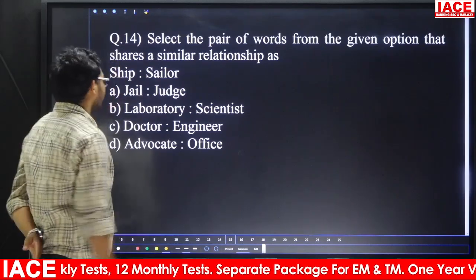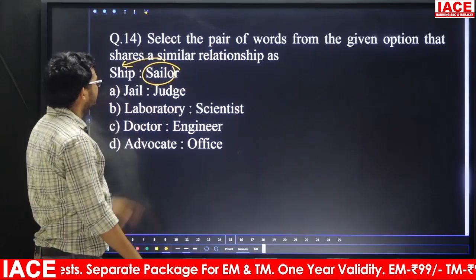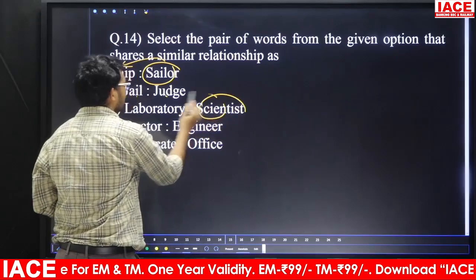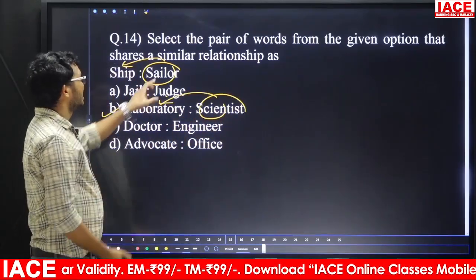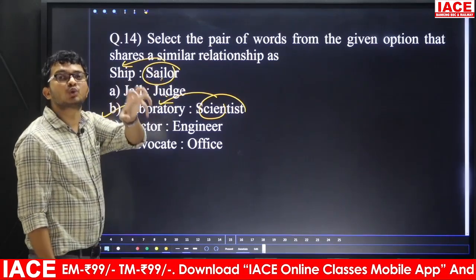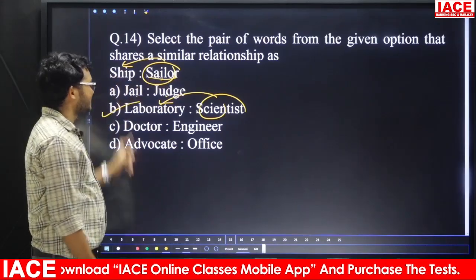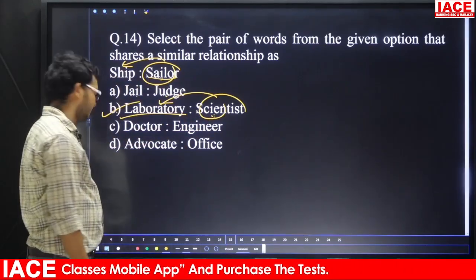sailor. Friends, here the sailor is present in the ship. Judge is present in the jail? No. Next one. Scientist is present in the laboratory? Yes. So the answer is what? Option B. Here the sailor is one of the people in the entire crew in the boat and in the navy. A sailor is present in a ship, in the same manner a scientist is present in a laboratory. Answer is option B.